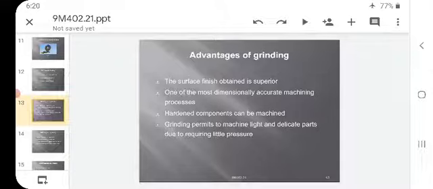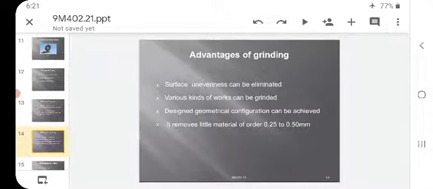Grinding permits machining of light and delicate parts since it requires little pressure. Only with a little pressure, we can machine light and delicate parts.